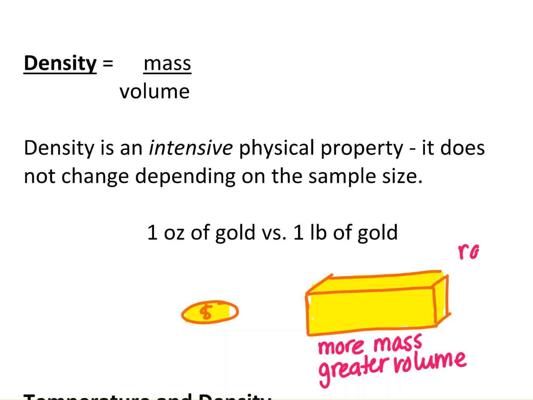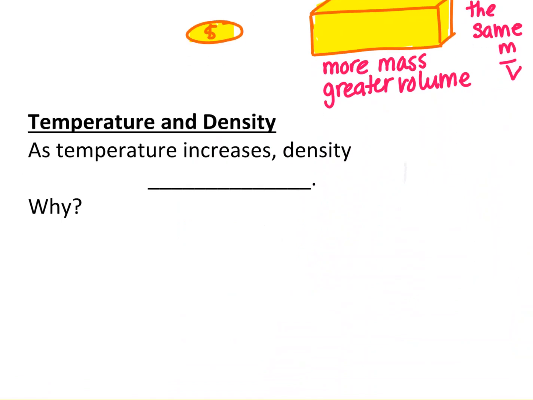And the ratio is the same. Okay, and that's true as long as it's the same temperature. That's a constant for the type of material or for the type of substance that it is.